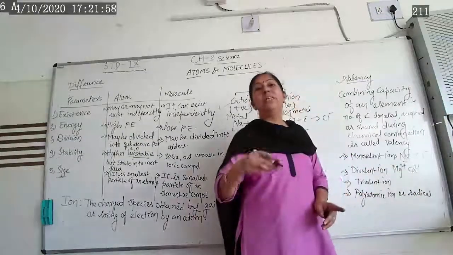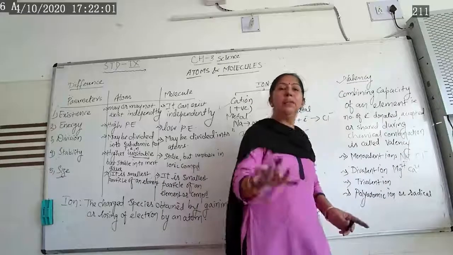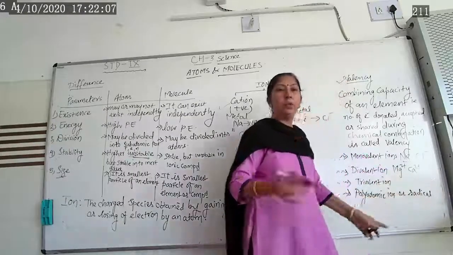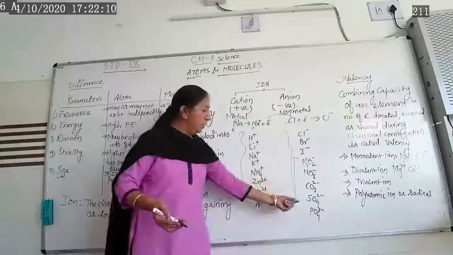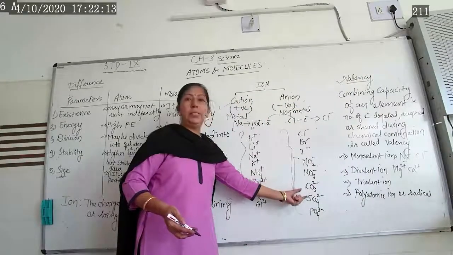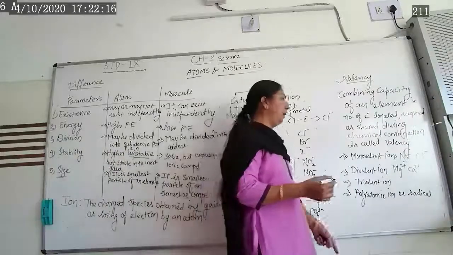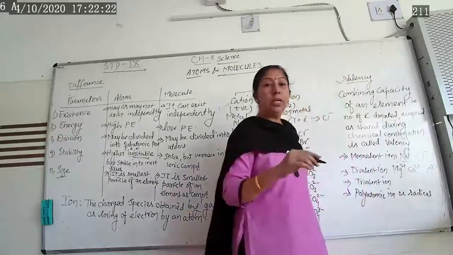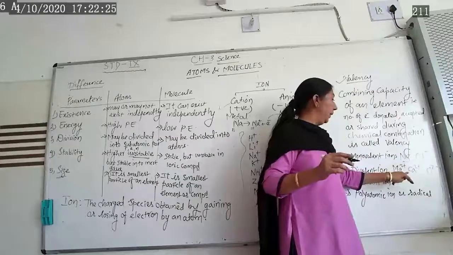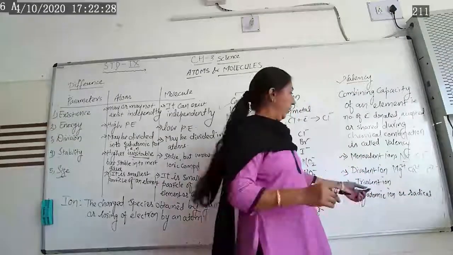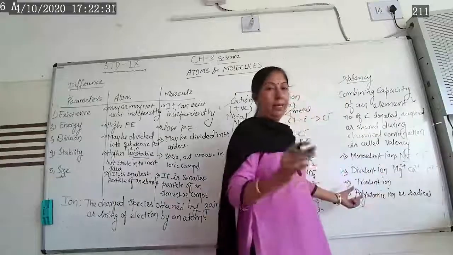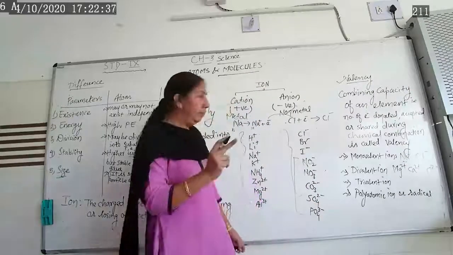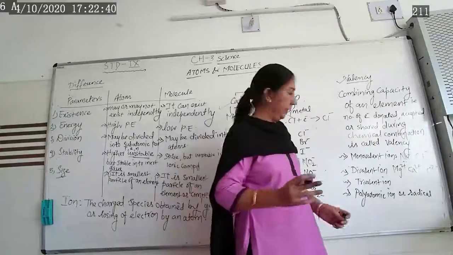Valency is a number. If it donates the electron, then it forms plus. If it accepts the electron, then it forms negative. In the same way, negative ions are also possible. Polyatomic ion, carbonate, CO3 minus 2, oxygen minus 2. Oxygen valency is 2, so oxygen is what? Divalent anion. But calcium, magnesium, all these are what? Divalent cations. तो डाई का मतलब है दो, दो वैलेंसी है उसको डाइवैलेंट बोलेंगे. फर्दर उसमें भी कैटायन और एनायन.